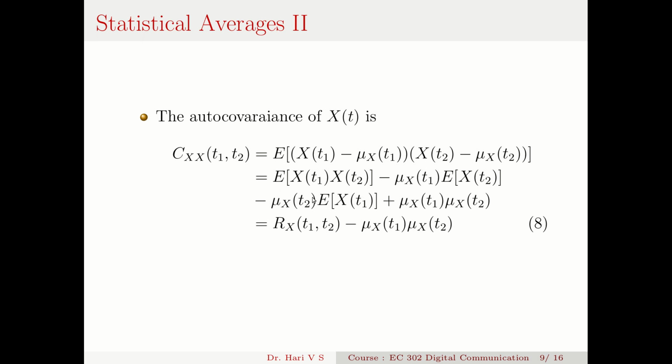And what is this expectation of X(t1) X(t2)? This is R_X(t1, t2). So it is R_X(t1, t2) minus mu_X(t1) mu_X(t2). This is very similar to the earlier equation relating sigma square and mu square. So R_X(t1, t2) is C_X(t1, t2) plus mu_X(t1) mu_X(t2).